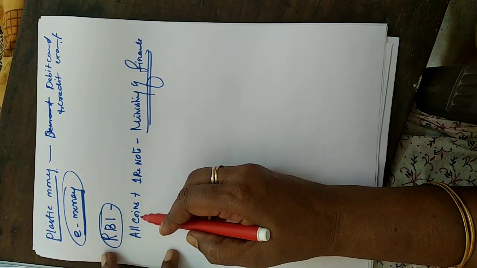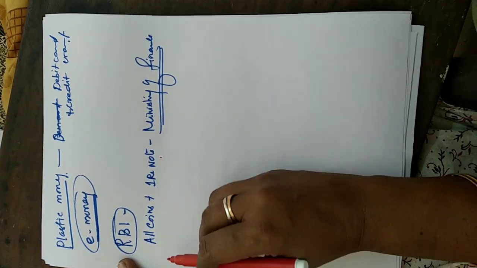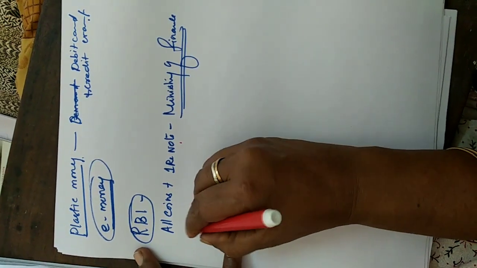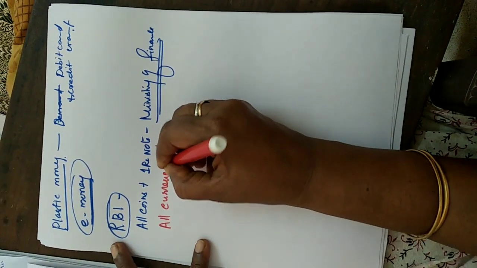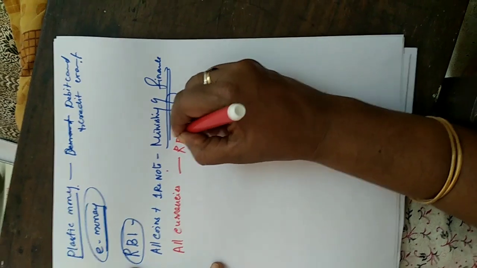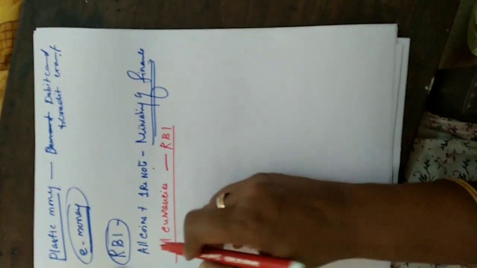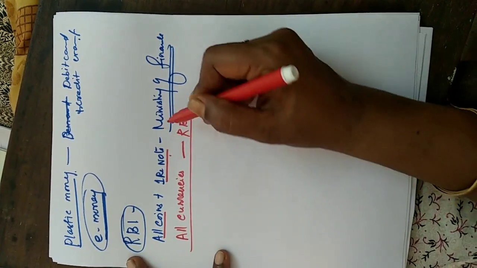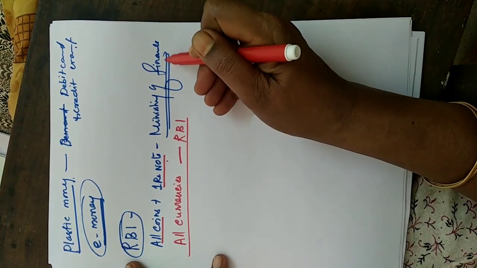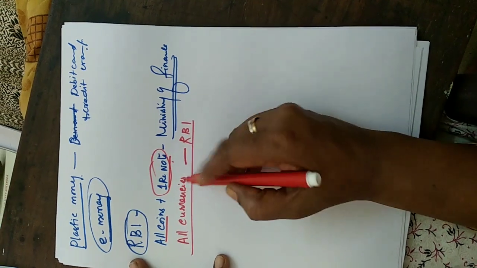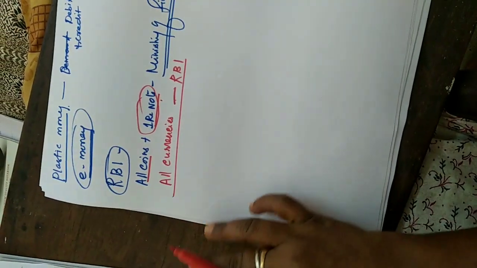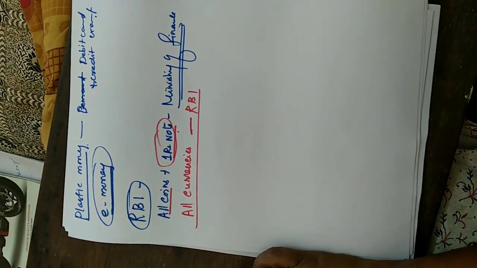Other than the 1 rupee note, all currencies will be issued by RBI, Reserve Bank of India. All coins and the 1 rupee note will be issued by the Ministry of Finance. All currency notes other than the 1 rupee note will be issued by the RBI. Is it clear? So, issuing authority of the money, it's over.